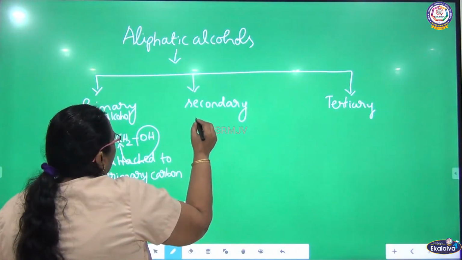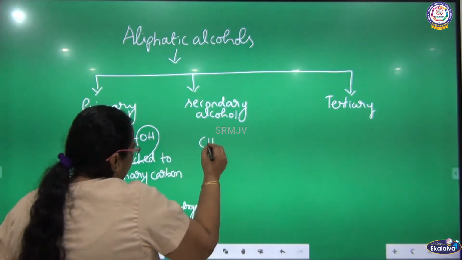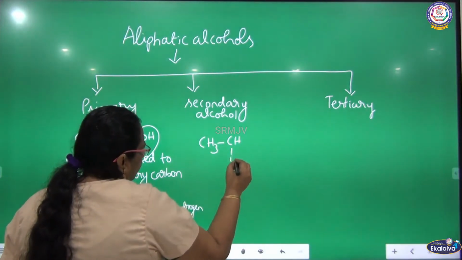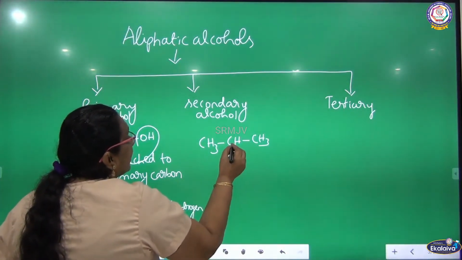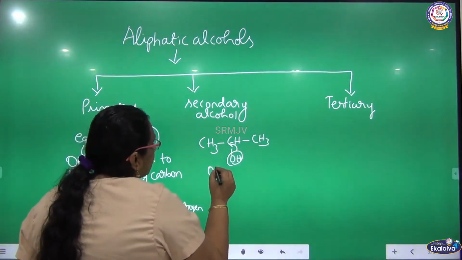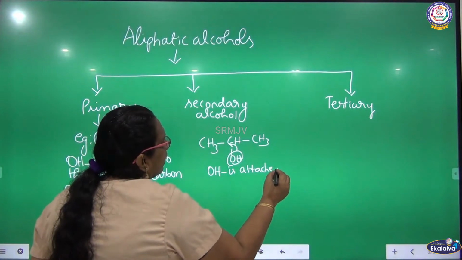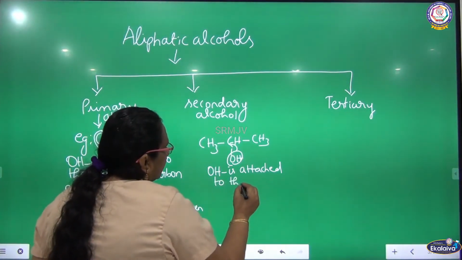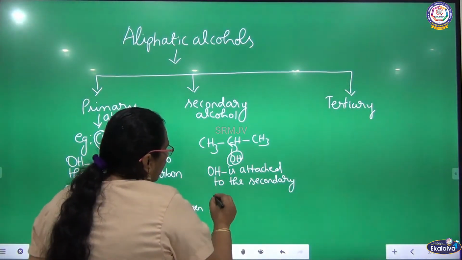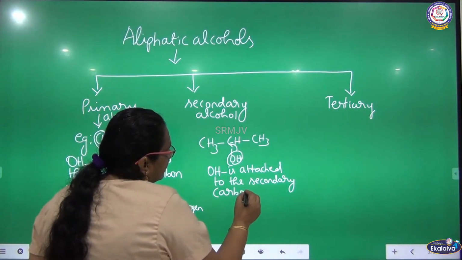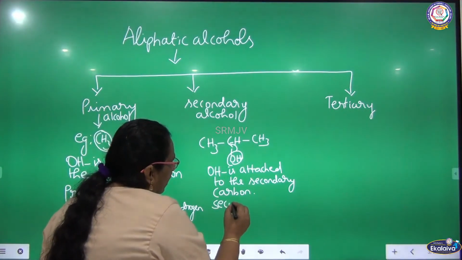The next one, secondary alcohol. For secondary alcohol, I can write CH3CHOHCH3. See the classification. Here OH is attached to the secondary carbon. What is secondary carbon? A carbon which has one hydrogen or two bulky groups.